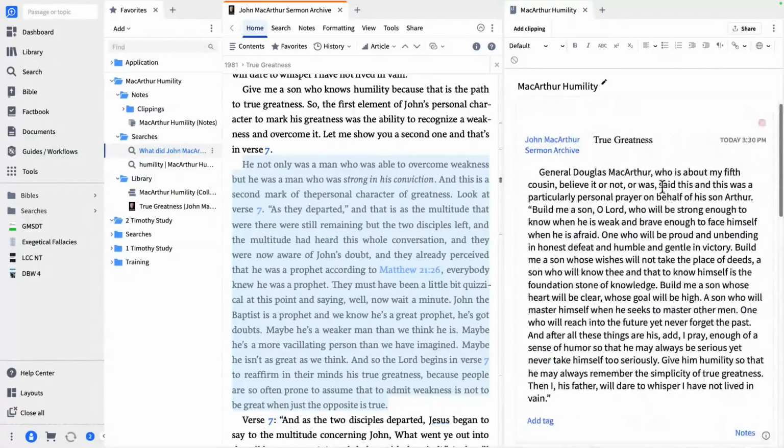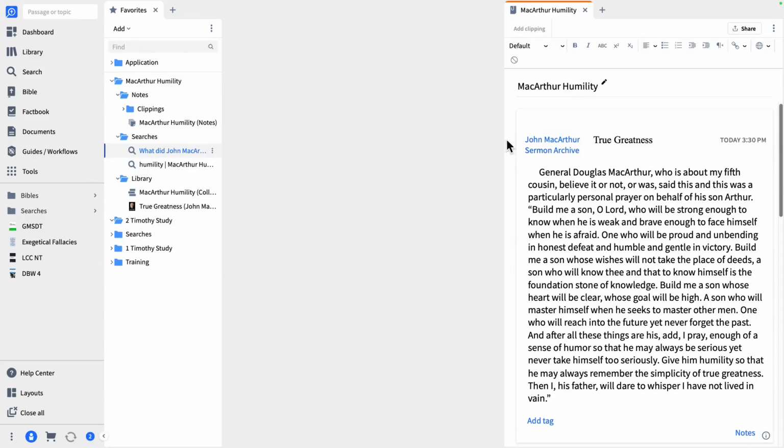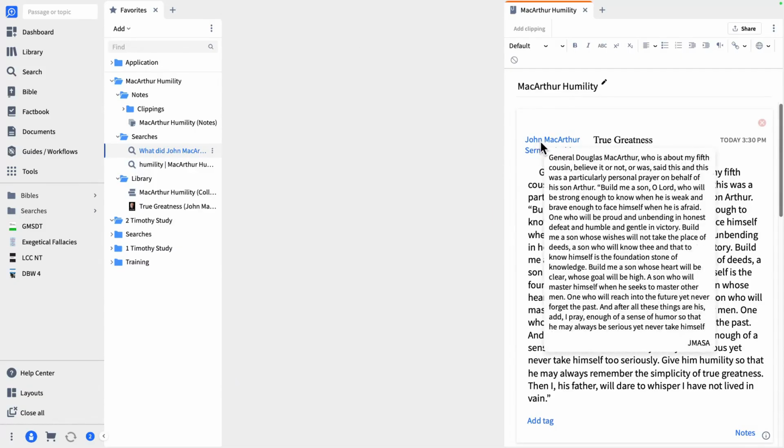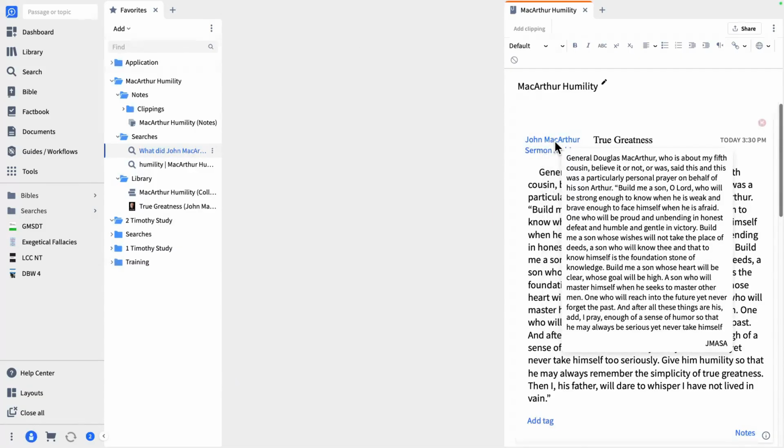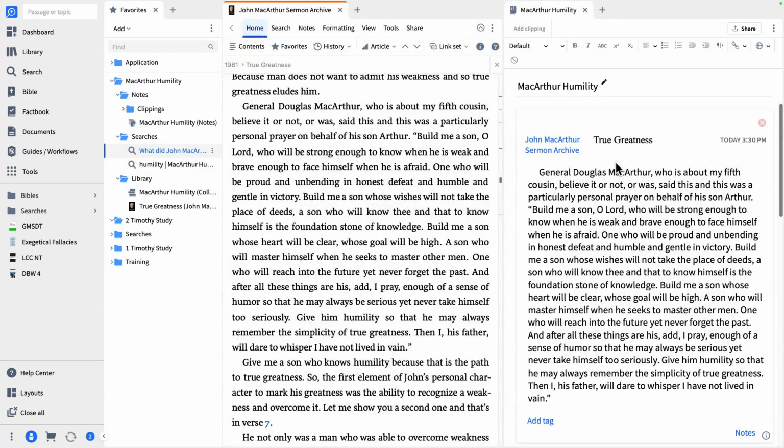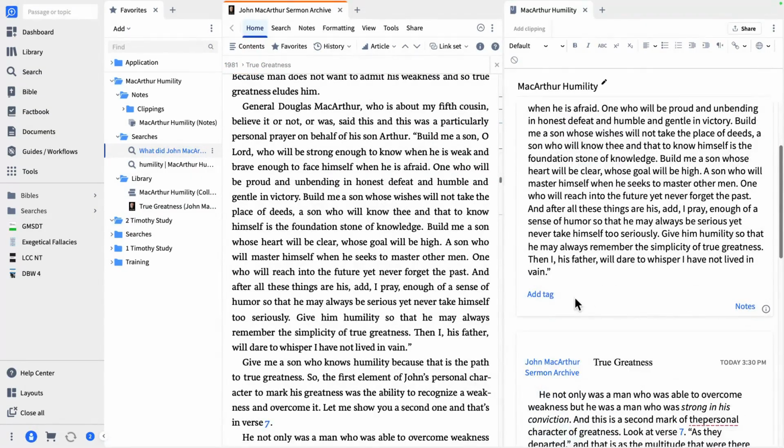Now, what's cool about the clippings is if you open up your clippings document and you don't have the resource open, it's got a link right here. Just like the anchor inside of your notes, you click on this link, it's going to open it back up into that section. It tells you when you dragged it over, when you created this clipping. You can tag it.